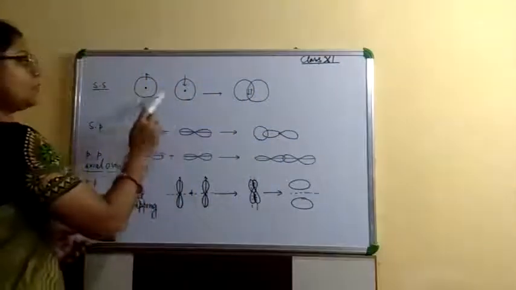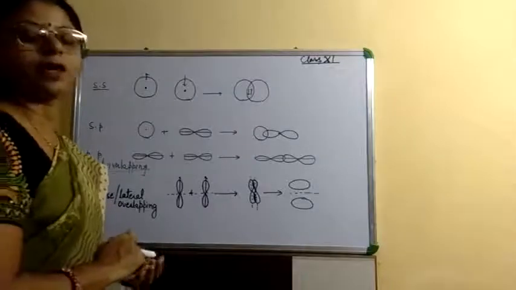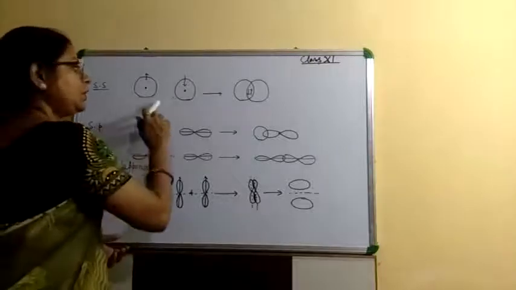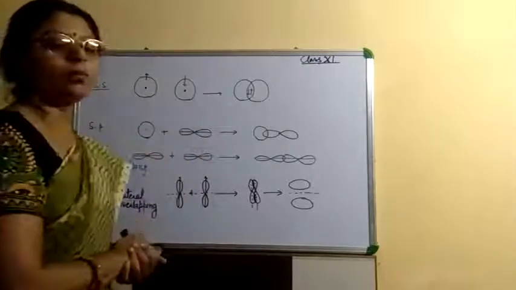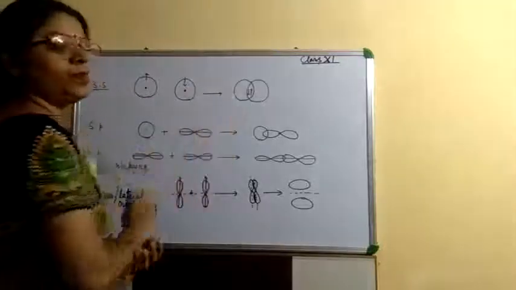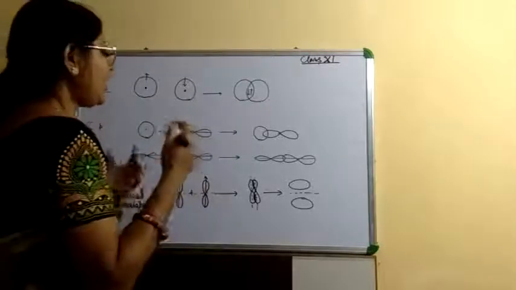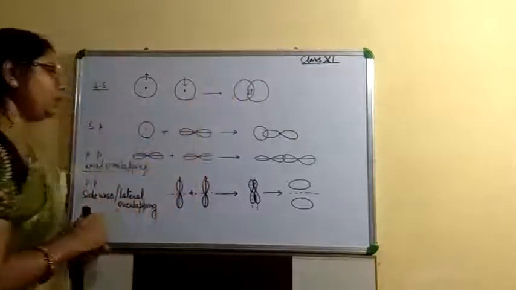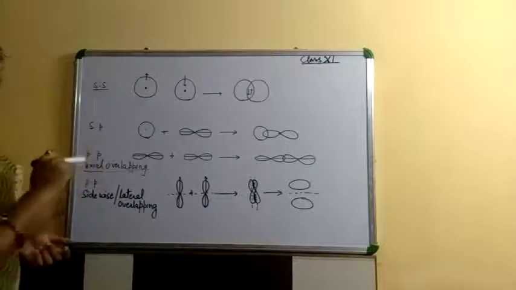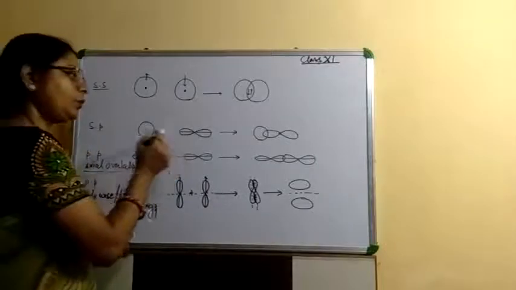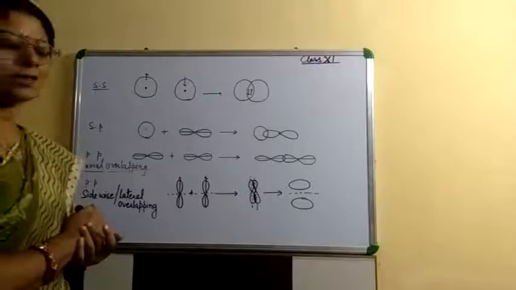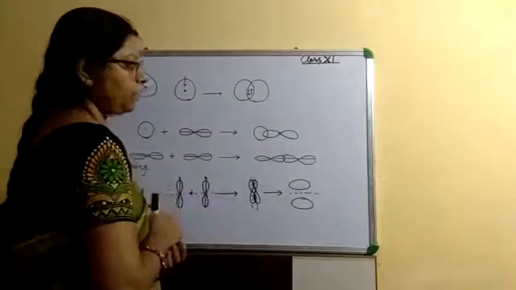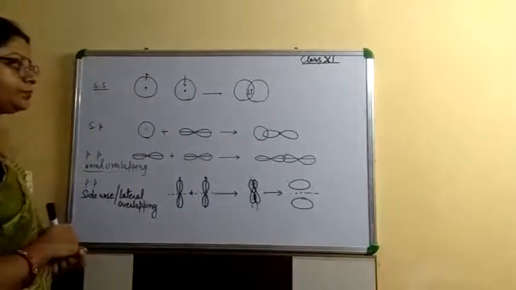Now children, these are the two s orbitals. S orbitals are spherical in shape, and that's why they are non-directional in nature. When they come close together and form the bond, axial overlapping takes place and the two unpaired electrons become paired. When the s orbital, which is spherical in shape, and one of the p orbitals come together along their axis, then the bond is formed. An sp molecular orbital is formed like this.